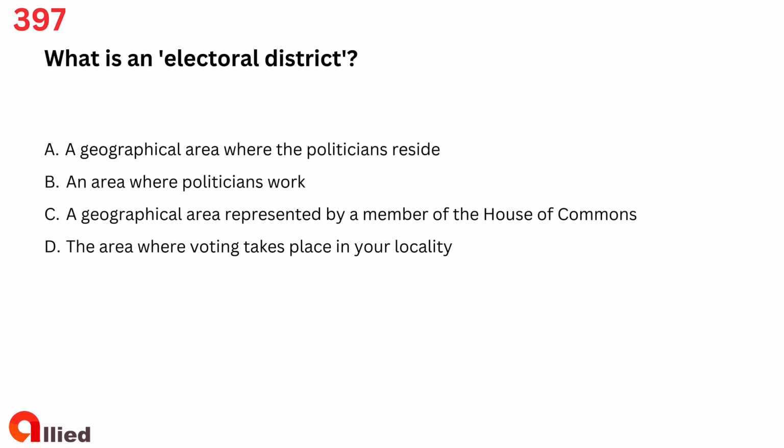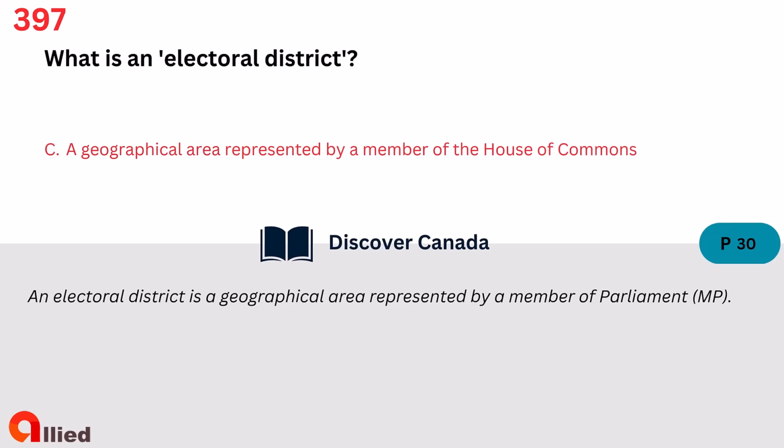Question 397. What is an electoral district? A. A geographical area where the politicians reside. B. An area where politicians work. C. A geographical area represented by a member of the House of Commons. D. The area where voting takes place in your locality. The answer is C. A geographical area represented by a member of the House of Commons.